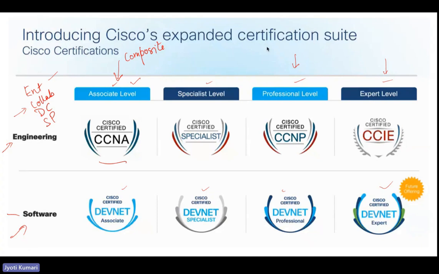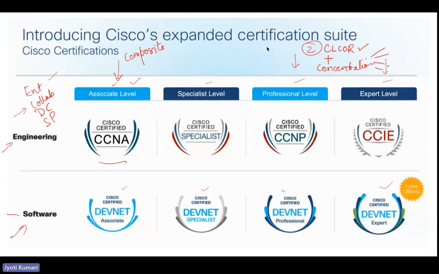Here we have the professional level, in which there are two exams a person needs to take to become CCNP certified. If we talk about collaboration itself, we have CL Core, which is a core exam and one mandatory exam. In addition to it, we have a concentration, for which you get some options to choose from.